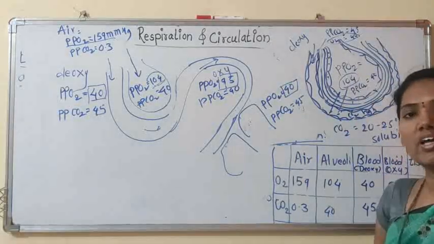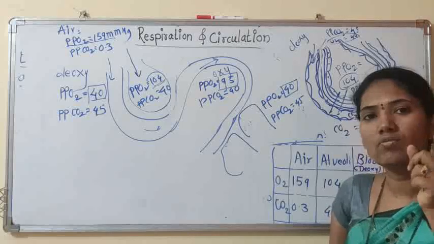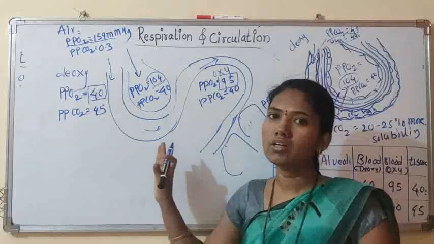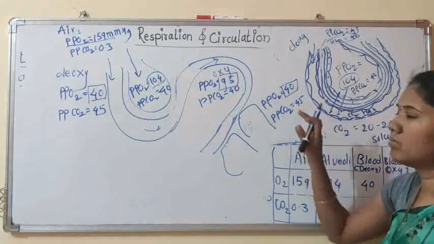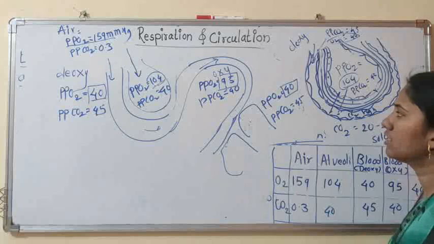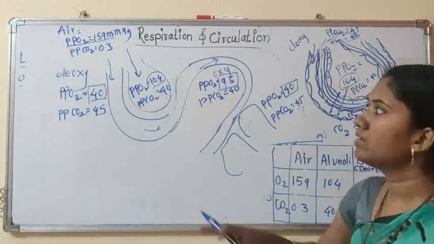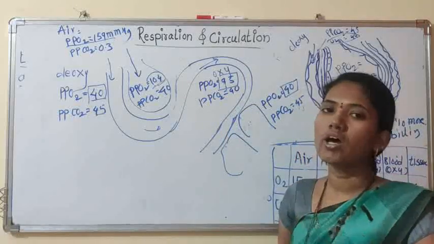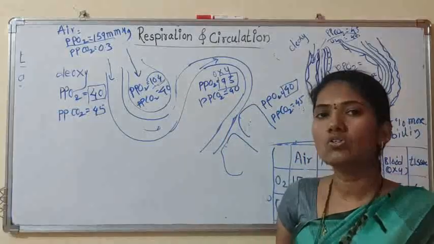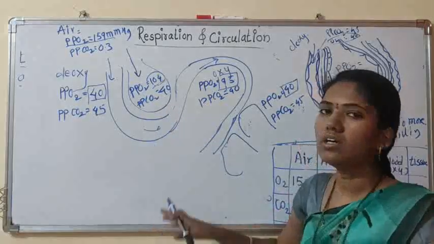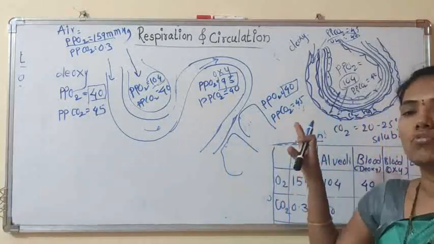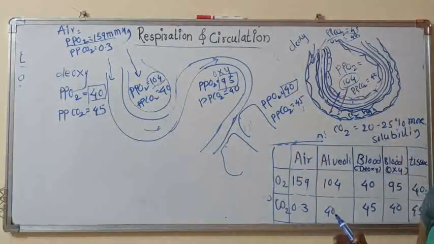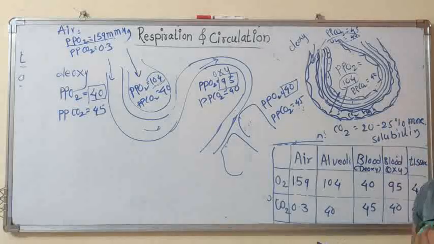See, atmosphere is highest. How much is it? It is 159. In the alveoli 104. In deoxygenated blood it is 40. In oxygenated blood 95 and once again in the tissue it is 40. So to repeat, in atmosphere 159, in alveoli 104, in deoxygenated blood 40, in oxygenated blood 95 and inside the tissue partial pressure of O2 is 40 mm of Hg. So this was about the O2. Now partial pressure of